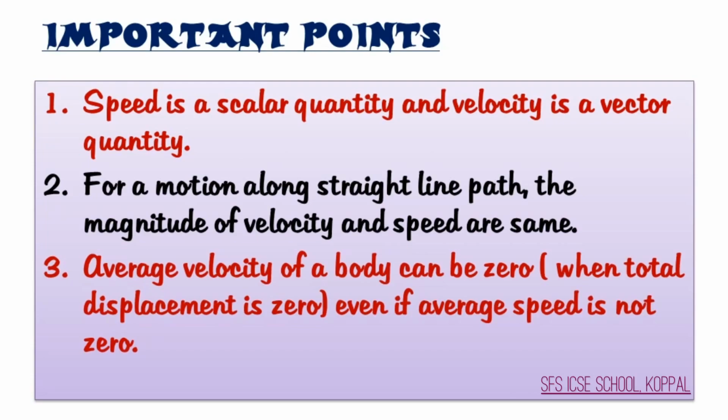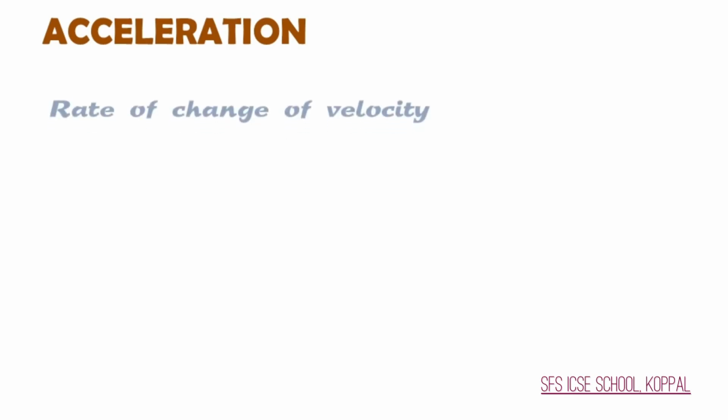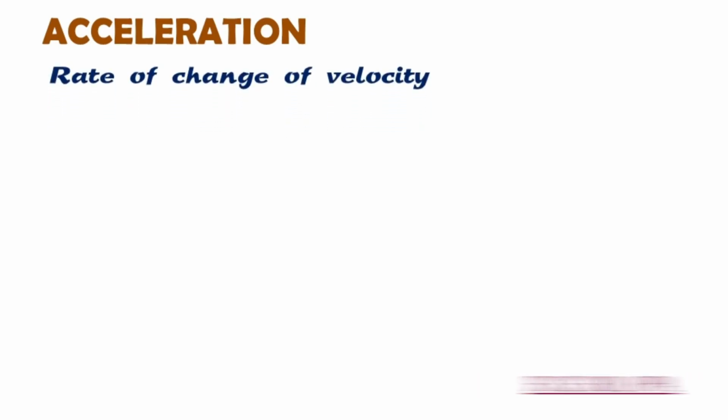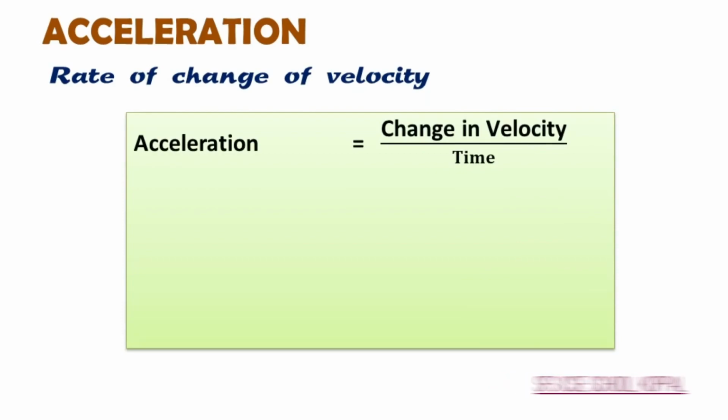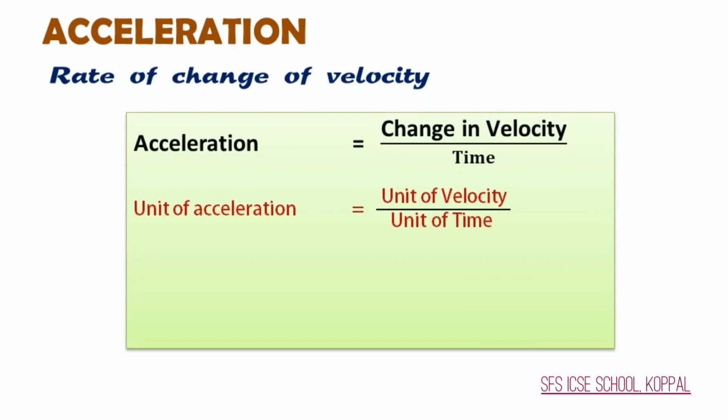Now, let us study acceleration and retardation. Definition of acceleration is rate of change of velocity with time. That means acceleration is equal to change in velocity divided by time. And the unit for acceleration is equal to unit of velocity divided by unit of time. And we know unit of velocity is meter per second and unit of time is seconds.